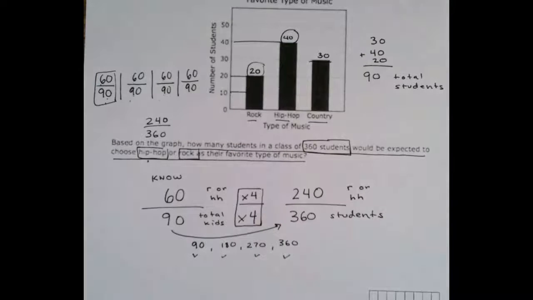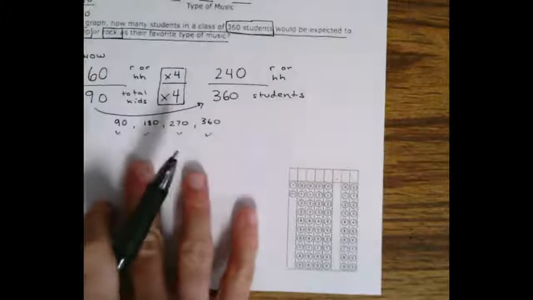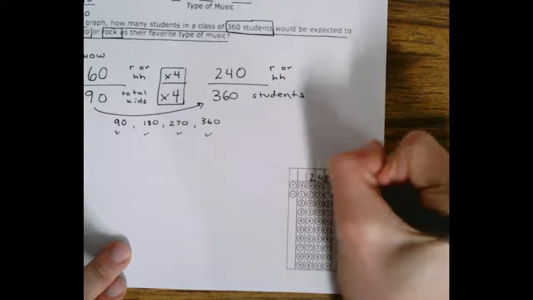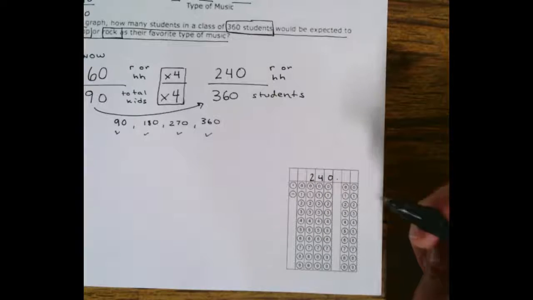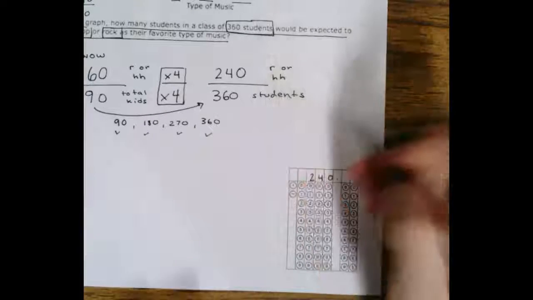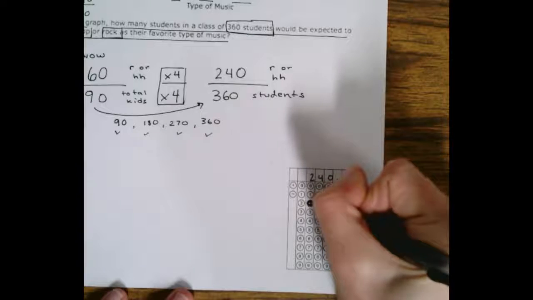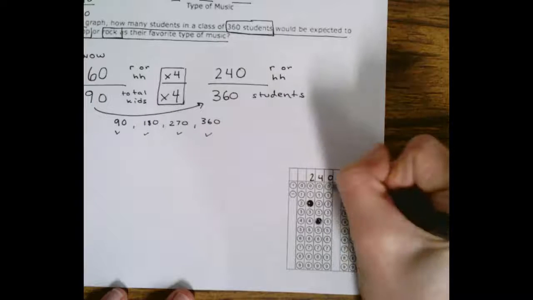kids. So what this means is, based on the graph, how many students do we predict are going to choose hip-hop or rock? We guess that 240 of them will choose hip-hop or rock. So that's the correct answer for this problem. These look a little bit different this week because we are practicing some STAR-like problems. These are actually problems from last year's STAR test. So if we can rock this, then we'll be successful on this year's test. So I'm going to carefully put in 240 for the rock or hip-hop kids.